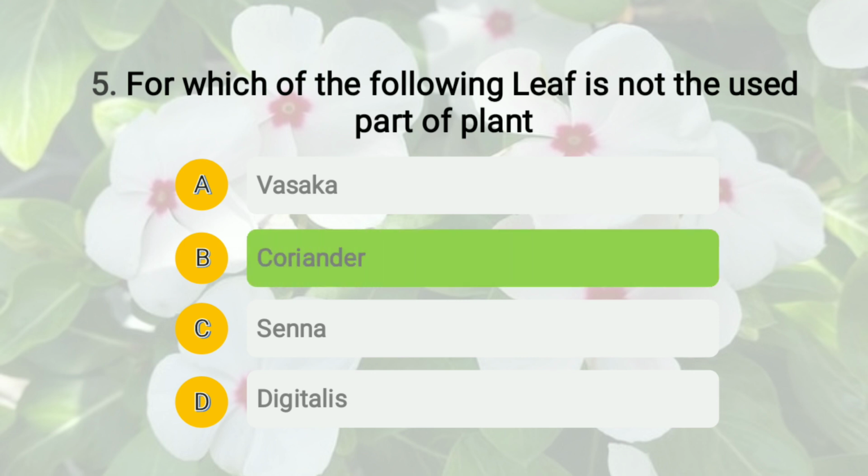Okay, though we use coriander at our homes, however from pharmacognosy point of view, coriander's ripe fruit is the important part which is used. Okay, whereas for Vasaka, senna and digitalis, leaf is the part of the plant which is used.